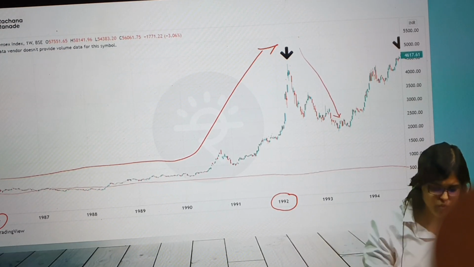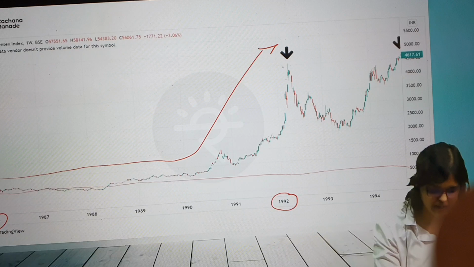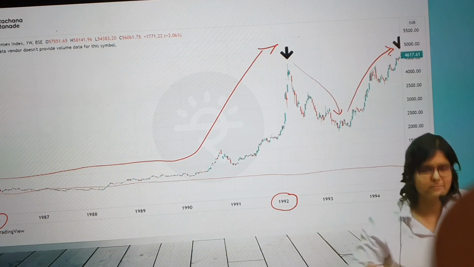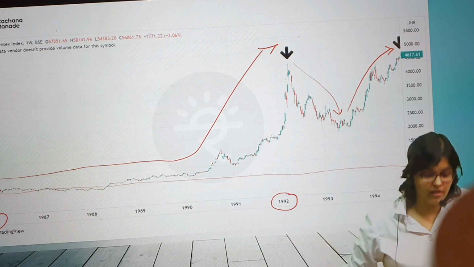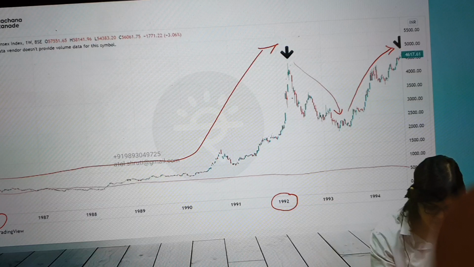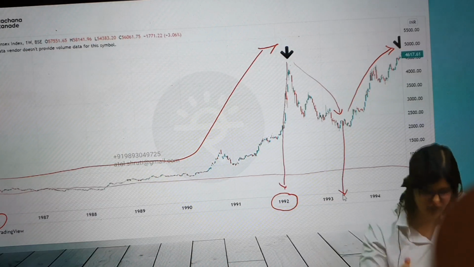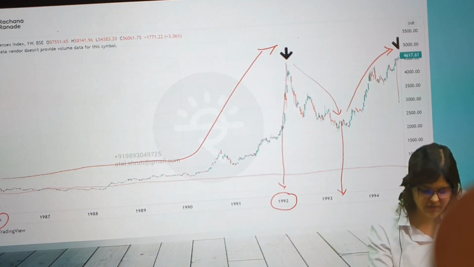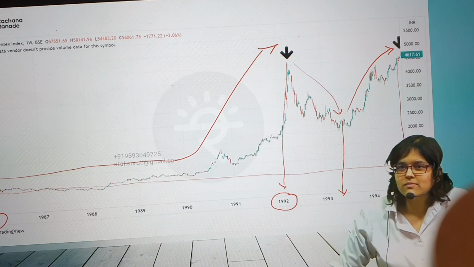Okay, what is more important? I feel this. What is more important? The market corrected, no doubt, but corrected and recovered. Corrected from what to what? From 92, so this is the peak point of 92 to the lowest point somewhere around 93, 94 in between. And reached a similar level somewhere around 95, you can say. Correct?